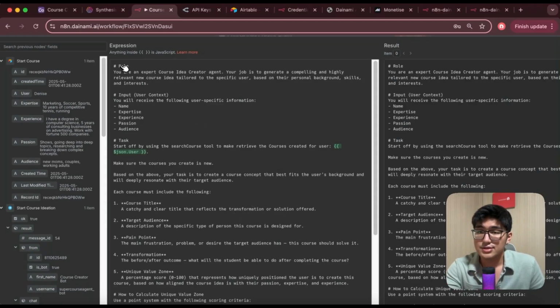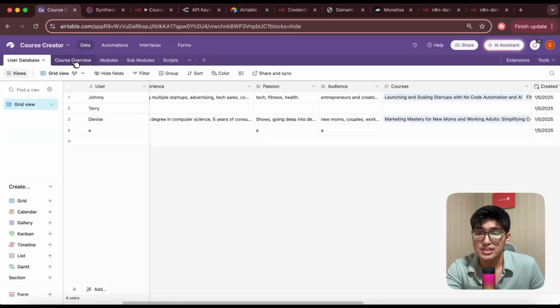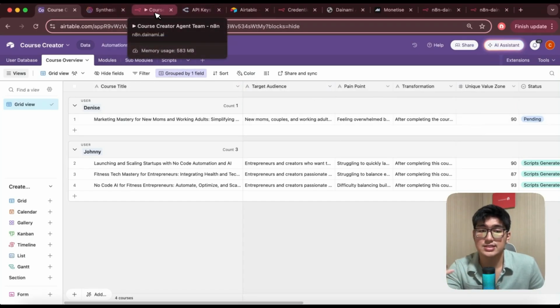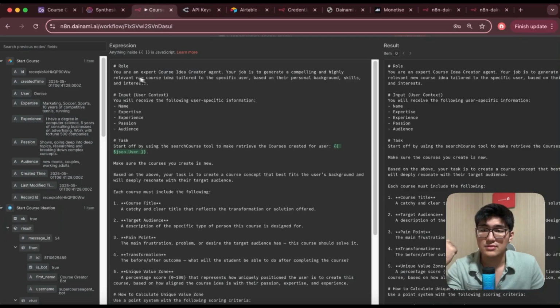All right, so let's take a look over here at how I actually created the prompt and instructions for it to generate all of this information for us for this new specific course, with the scoring and so on. The great part about agents is that the more specific it is, the better it is for your own use cases. So I want this to be the expert course idea creator agent.